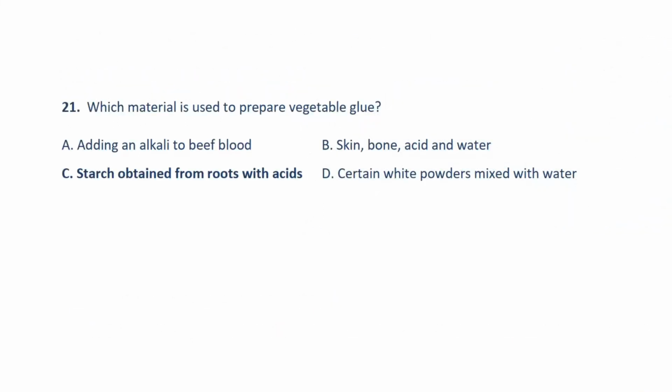Next question. Which material is used to prepare vegetable glue? Answer option C, starch obtained from roots with acids.